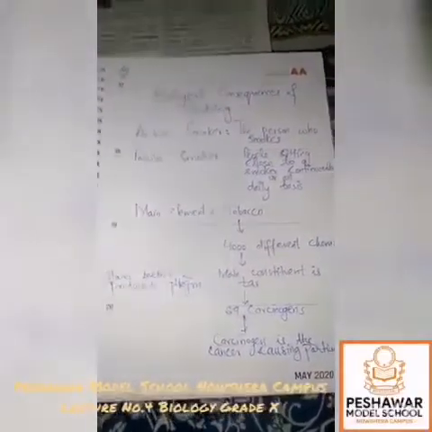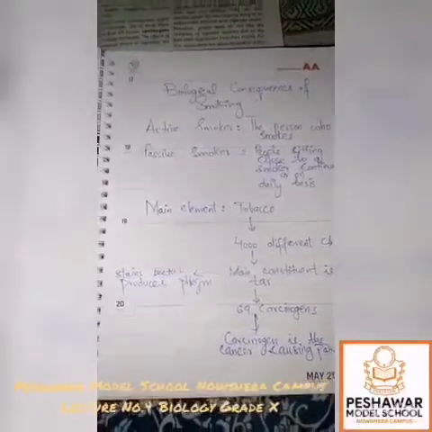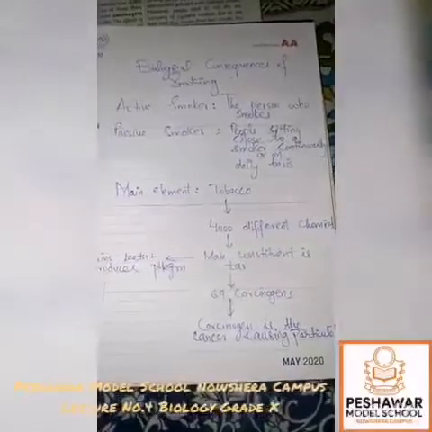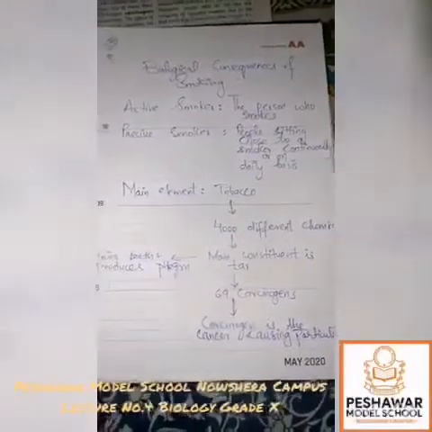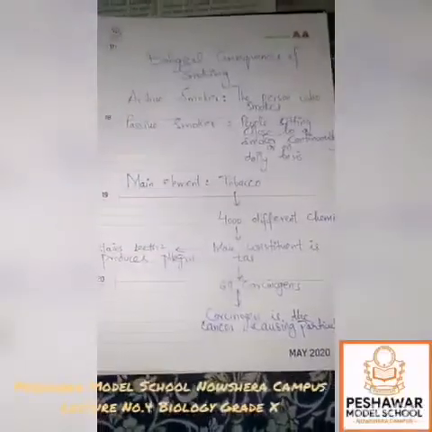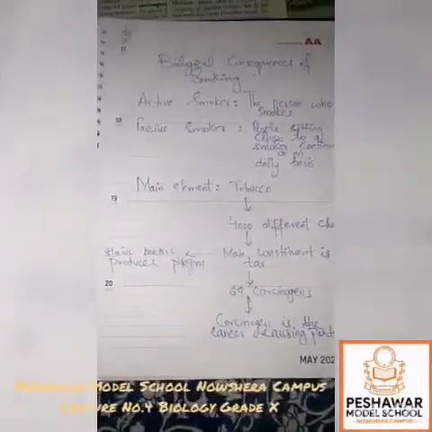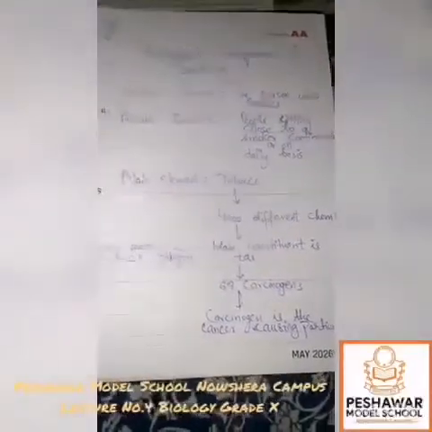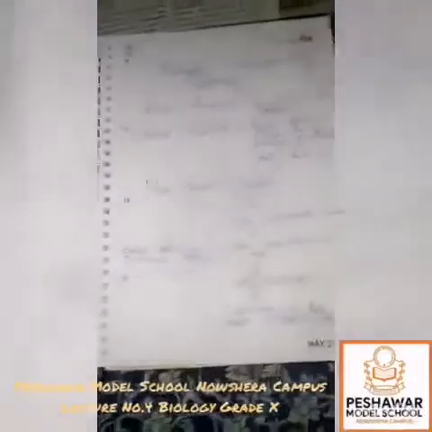Now, what are the main elements that are present in smoke? First one is tobacco. Tobacco is one of the major constituents present in cigarettes. There are around 400 different chemicals found inside smoke, and the main constituent is tar. Now, what is tar? It is a chemical which has a lot of consequences on the people who smoke.